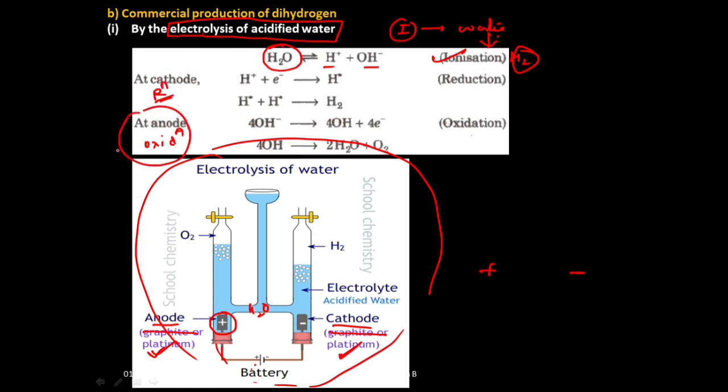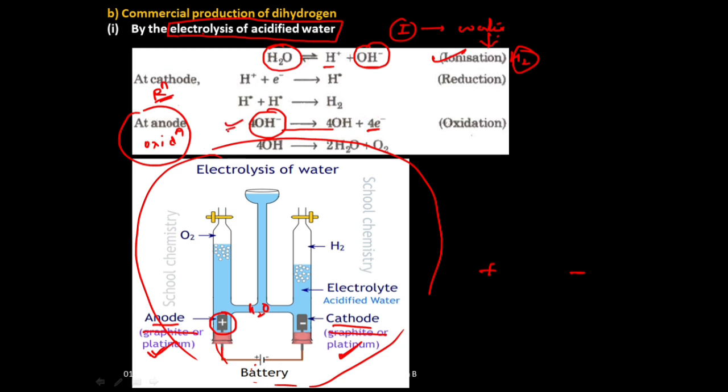At anode, since we obtained OH minus through the ionization process, these OH minus will undergo oxidation to give OH. As you know from redox reactions, what do we mean by oxidation? Loss of electrons, or a decrease in the oxidation state, is also called oxidation.